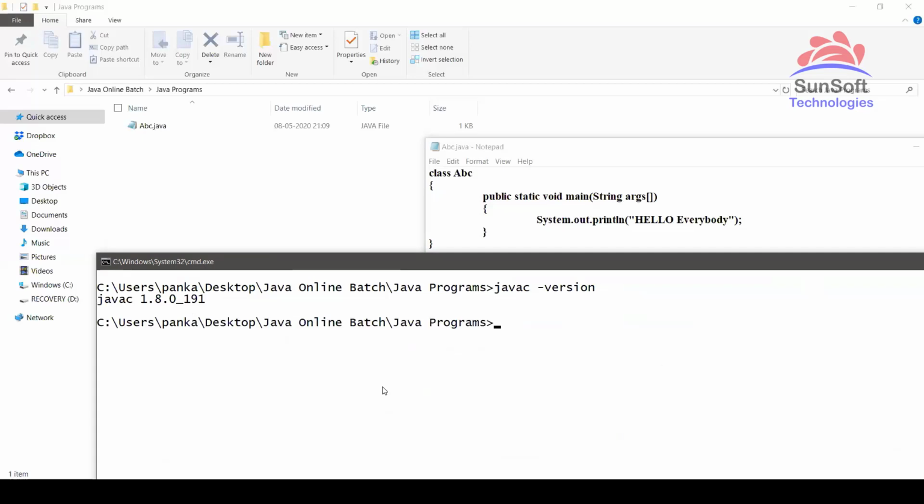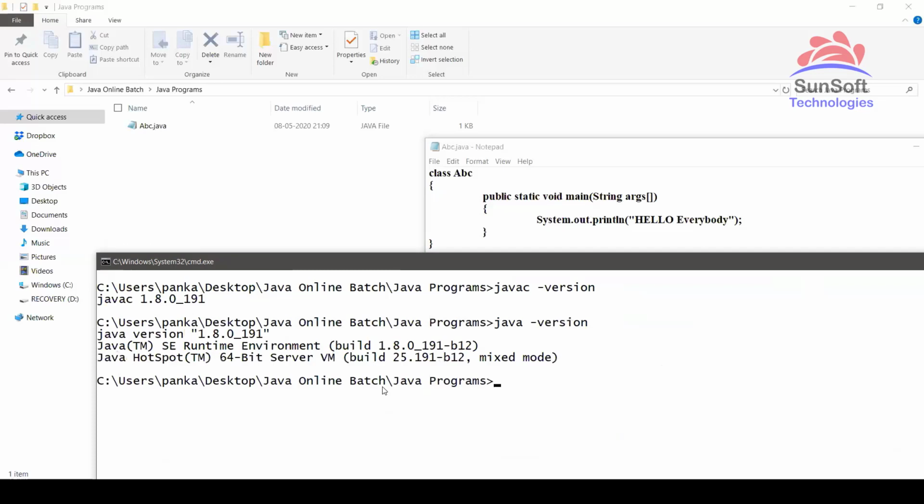So which javac version you are using, you type javac space hyphen version, and java space hyphen version, to ensure that we are using the same version for compiling and execution. Because in some systems there is a probability that you have the JDK, meaning javac, pointing to 1.8, but the JRE pointing to 1.7 or 9 or something else, if you have multiple versions of Java installed. In that case, you will be able to compile, but during execution there will be a mismatch in version and it will show you an error saying major minor version error. Major minor version error will be the error if you're compiling with one version and executing with another version.